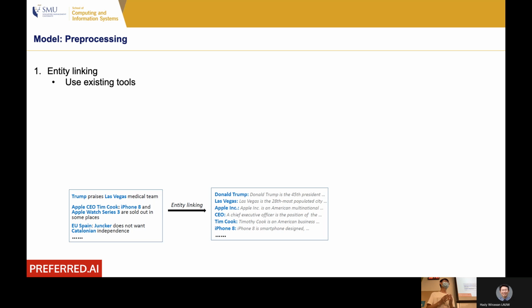For example, on the left-hand side, you can see there are several news articles. The first one is related to Trump, and the second one is related to Apple, CEO, and so on. By the entity linking tool, we can extract the entities from these news articles. You can see on the right-hand side figure: Trump, Las Vegas, Apple, CEO, and so on.